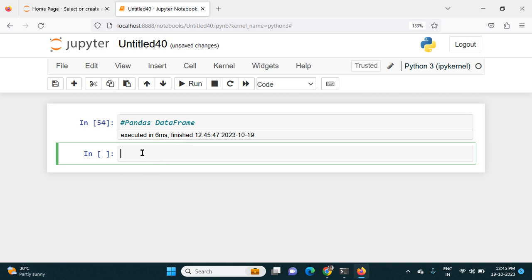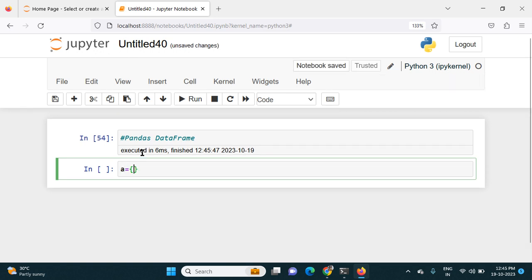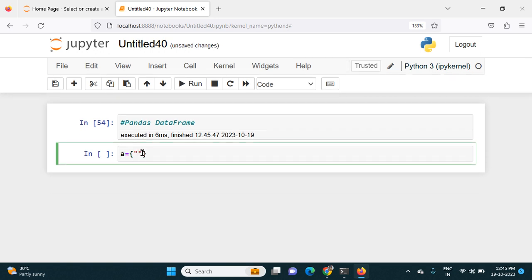First I will create a data frame using a dictionary. I will create one dictionary with the key name, and in that key I want to store the values Ankit, Arun, Bob, then Melon.